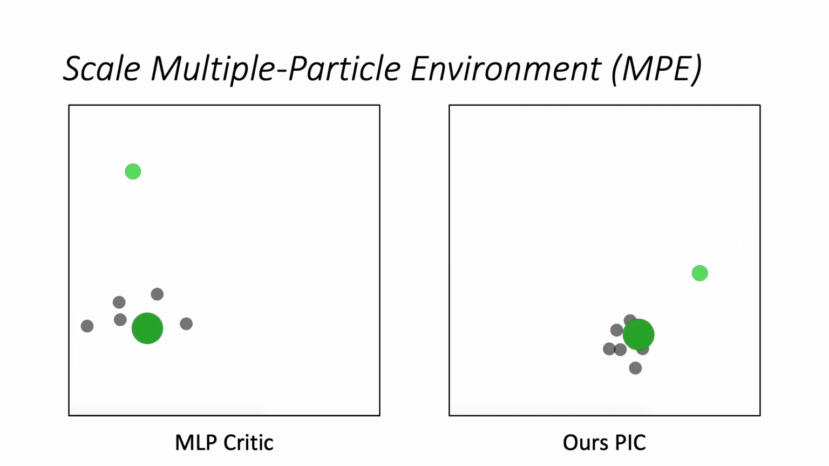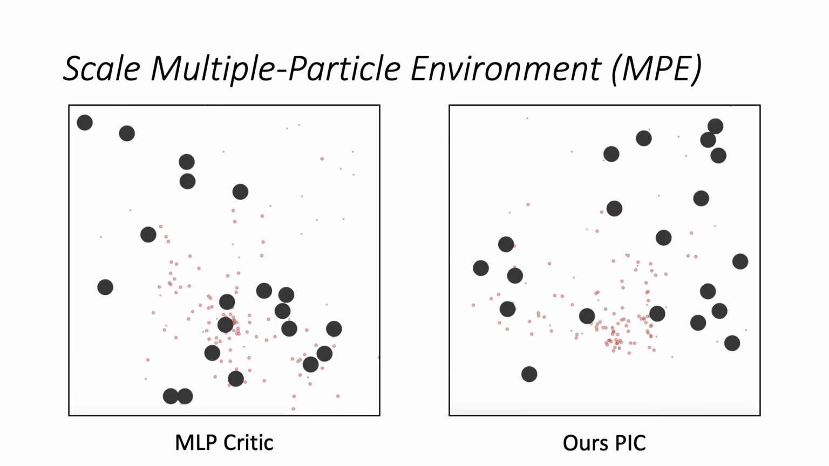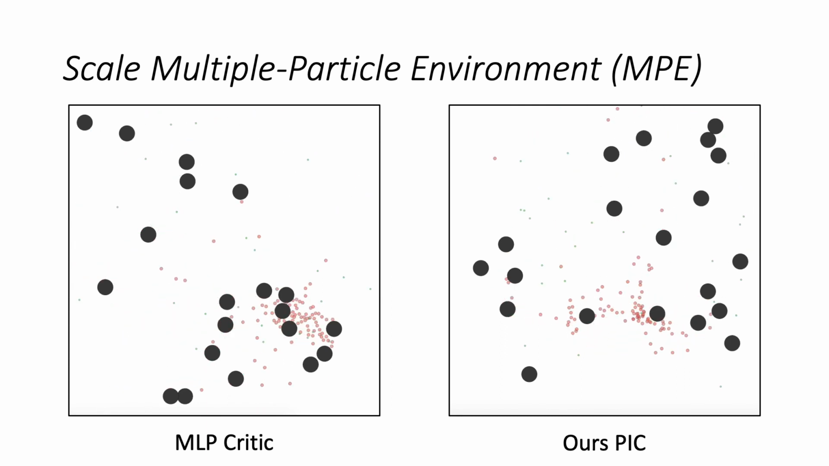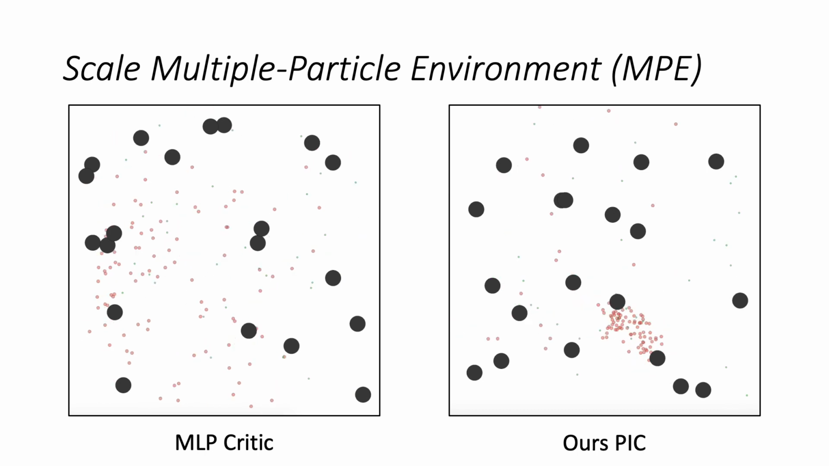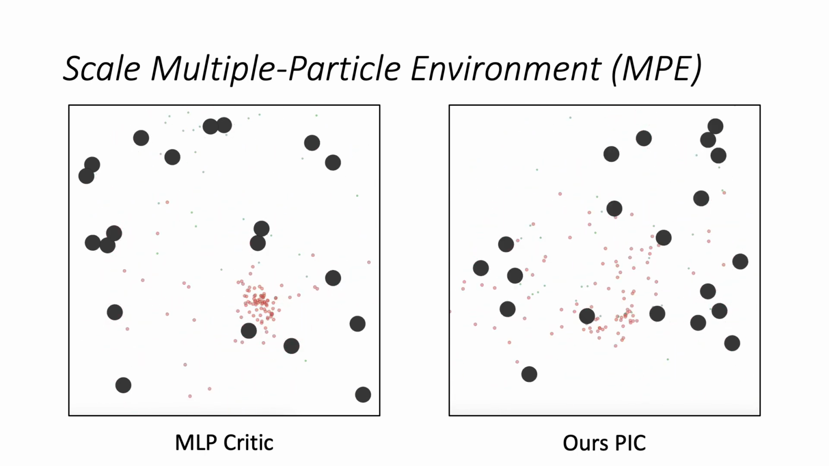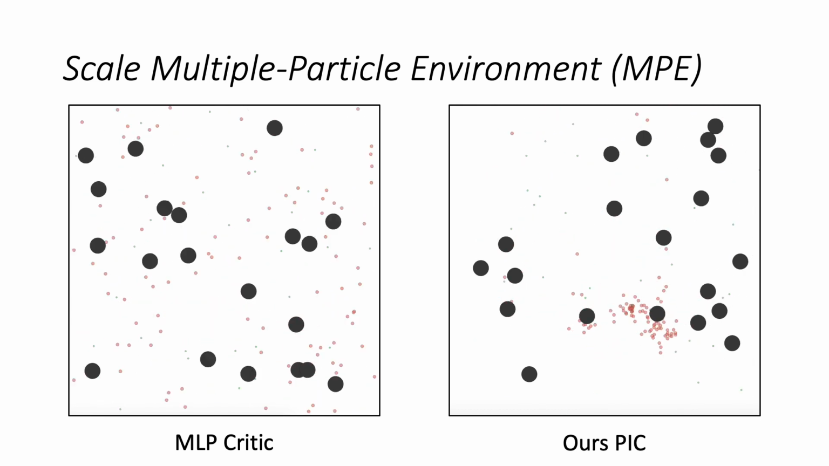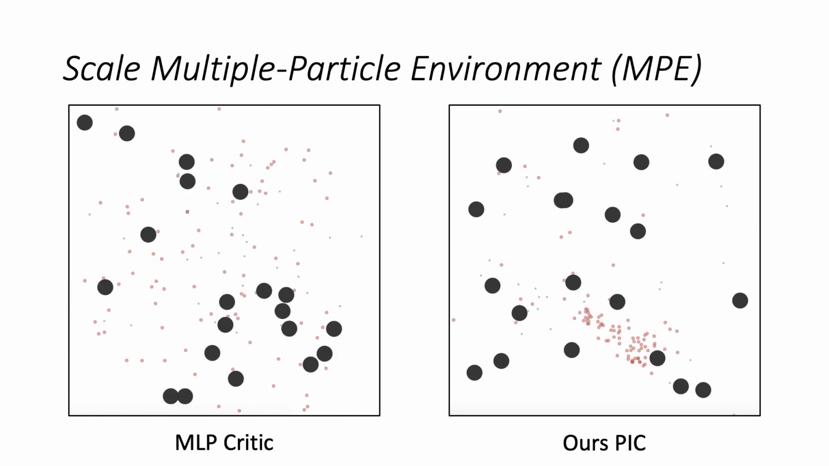But we are not limited to just 6 agents. In addition, we scaled the multiple particle environment to hundreds of agents, which did require us to rewrite parts of the environment to make it more efficient. In this task, red agents have to capture faster moving green agents. Again, we observe the multi-layer perceptron critics to take significantly longer in solving the task compared to permutation-invariant critics.